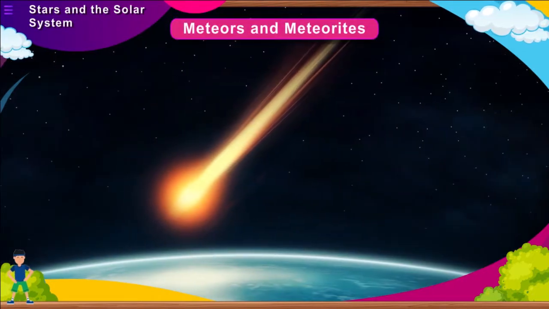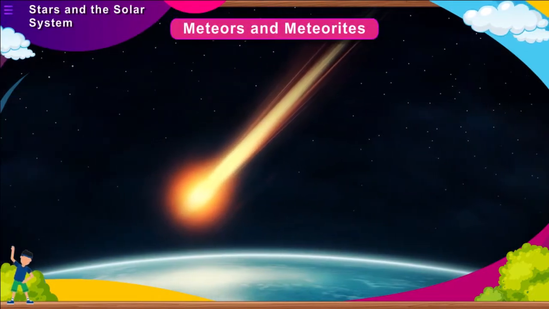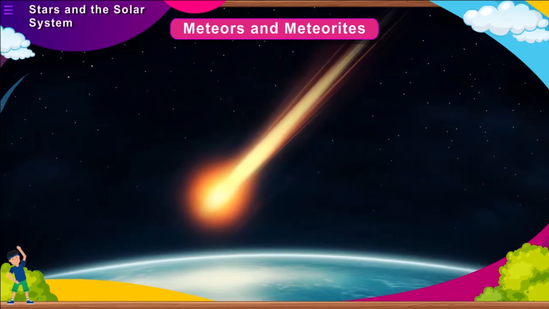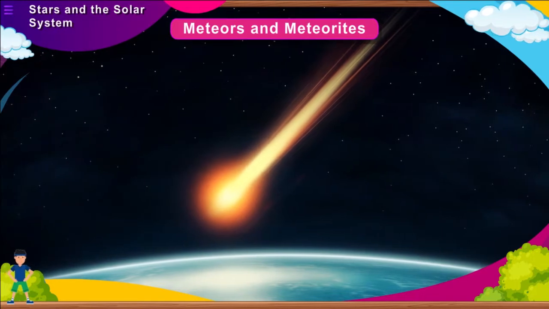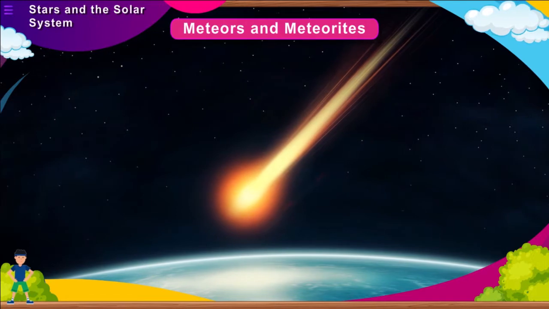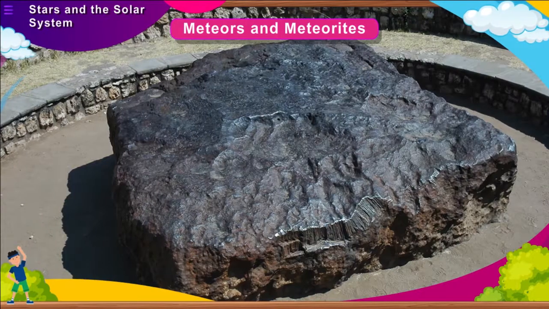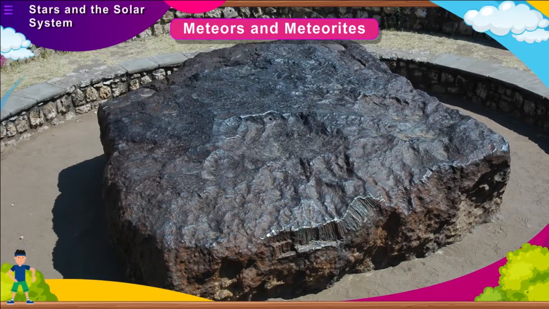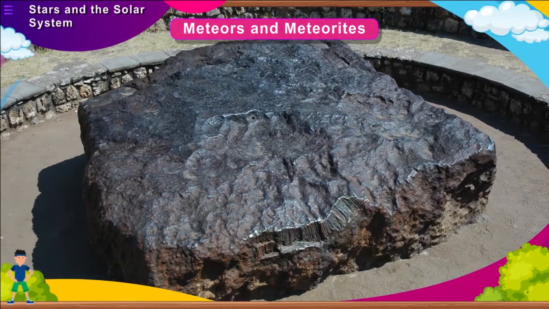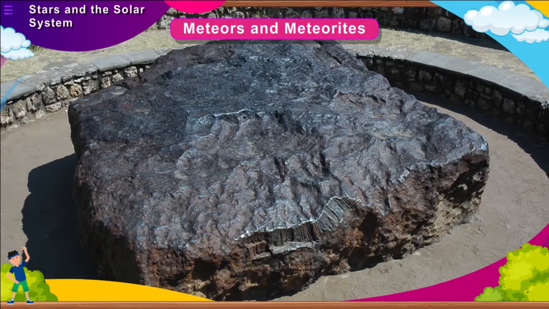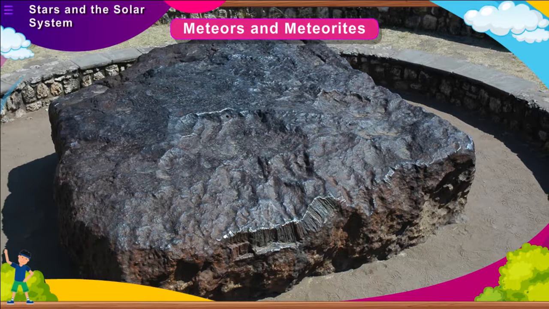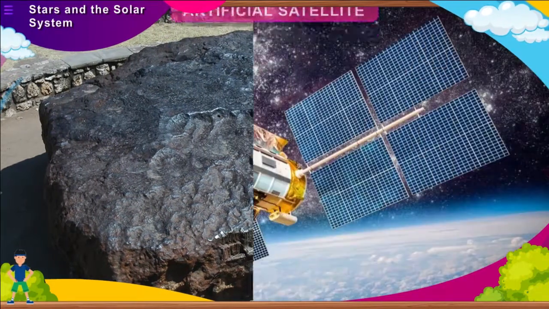Meteors and meteoroids. Meteors are the small heavenly pieces of stones and metallic rocks that travel at a high speed. When a meteor enters the Earth's atmosphere, it gets heated and becomes visible. The part of the meteor which does not burn on entering the atmosphere of the Earth falls down as a meteorite. The size of meteorites varies from a small pebble to blocks weighing a few tons.